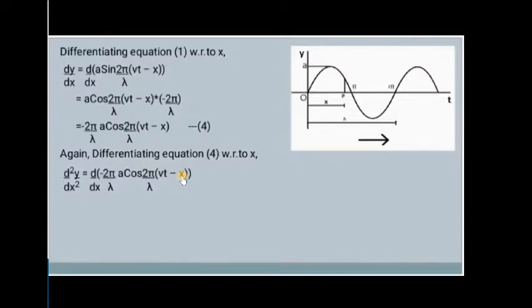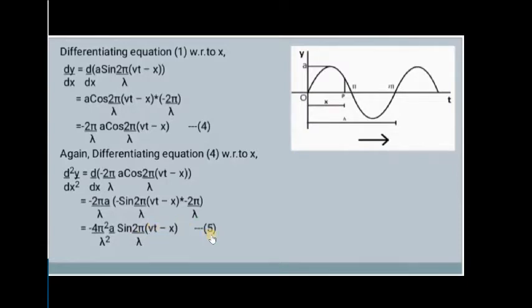The final answer will be minus 4 pi square a by lambda square, this is taken out, and cos will be written as minus sine, since we are differentiating with respect to x, we have minus 2 pi by lambda. So altogether, the final step is minus 4 pi square a by lambda square sine of 2 pi by lambda (vt minus x).